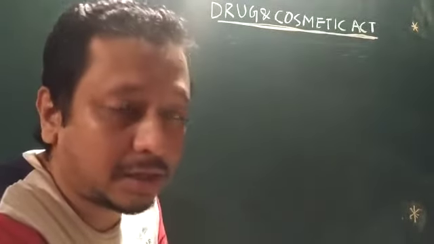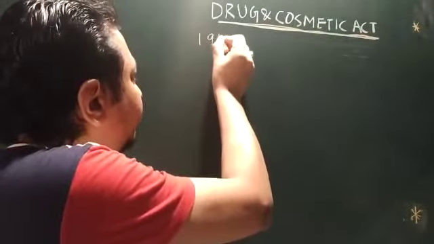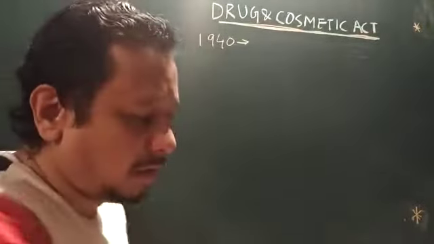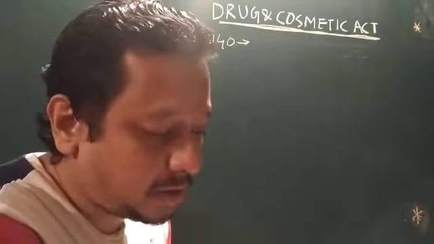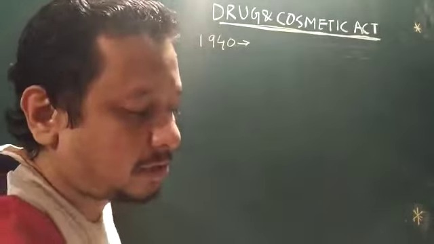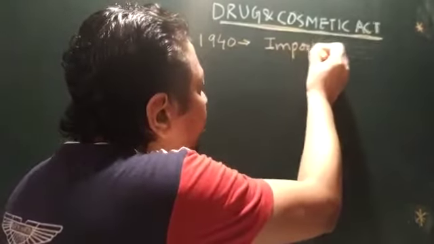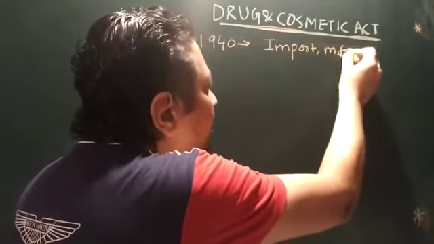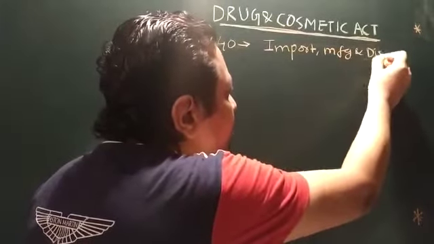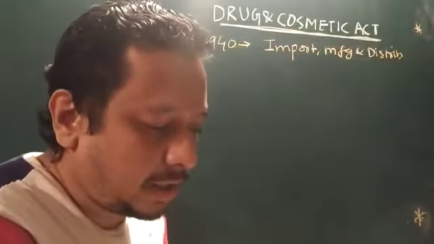So what is the Drug and Cosmetic Act 1940 first? It is an act of the Parliament of India which regulates the import, manufacturing and, very vital, distribution of drugs in India.